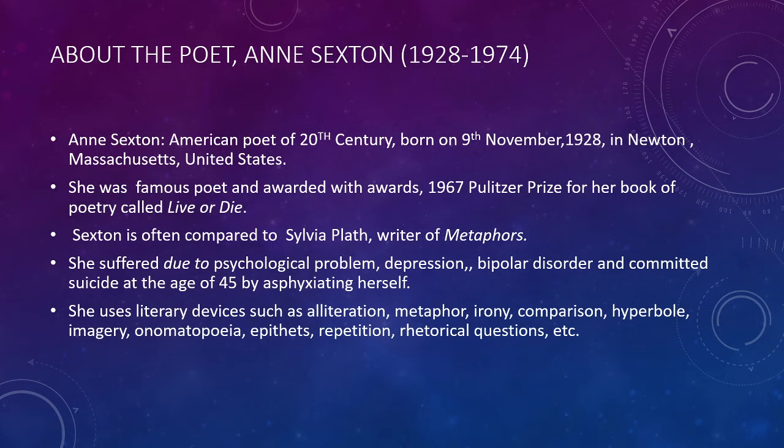Anne Sexton was an American poetess of the 20th century, born on 9th November 1928 in Newton, United States. She was famous and read by so many people and awarded with many awards, like the Pulitzer Prize in 1967 for her book of poetry called Live or Die.